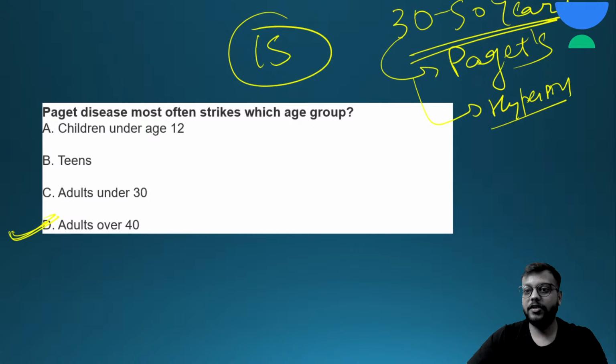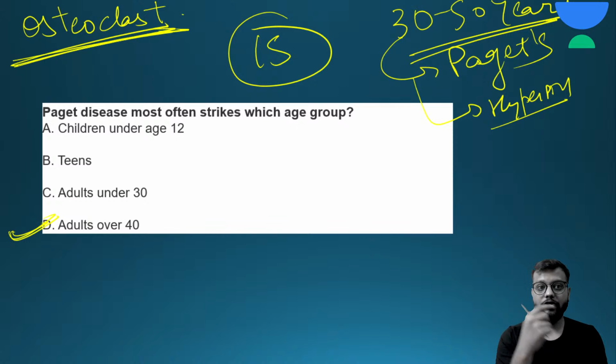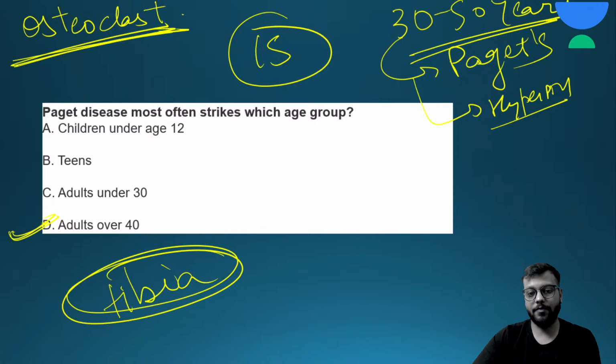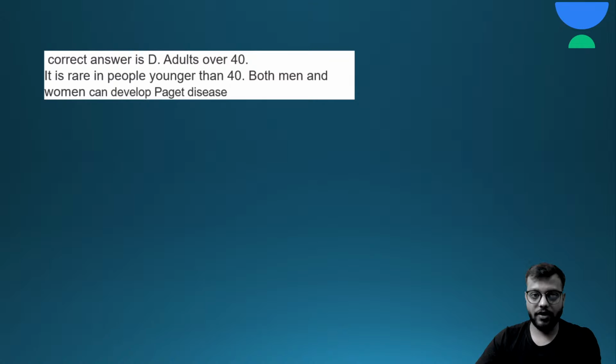Okay, so what is Paget's disease? Basically a disease related to the osteoclast, with deformed functions of the osteoclast, where there are lytic lesions with superimposed sclerosis. Okay, so Paget's disease is a mixed kind of disease. Adults over 40 years, it is most common. Which bone does Paget's disease most commonly affect? That is the tibia. Remember this. Paget's disease is seen in adults over 40 years, the 30 to 50 years age group.